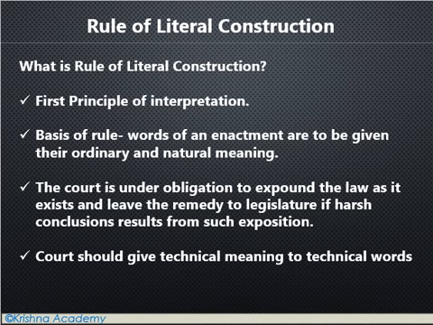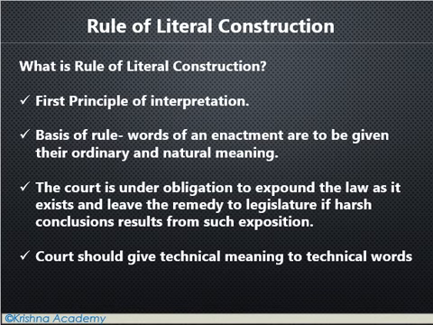It means, for example, there is one word, bear. A bear can be one who is wearing clothes, and another bear is the animal. If such a conflict comes, then in the context of the rule or act, whatever literal meaning comes, the court should follow that only, and if it is harsh, they should not modify it. It is ultimately the legislator who should realize their mistake and correct that text by amendment of the legislation, but not the judiciary. This is the assumption.